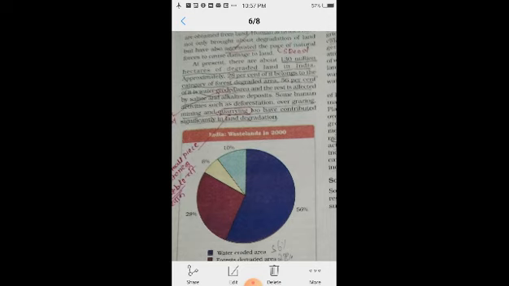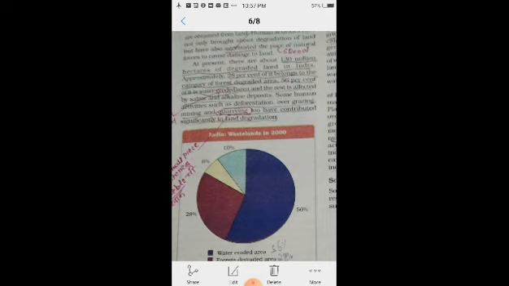Approximately 28% of it belongs to the category of forest. What is in that 28%? Forest degraded area.